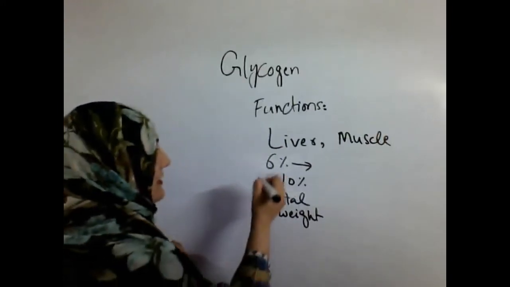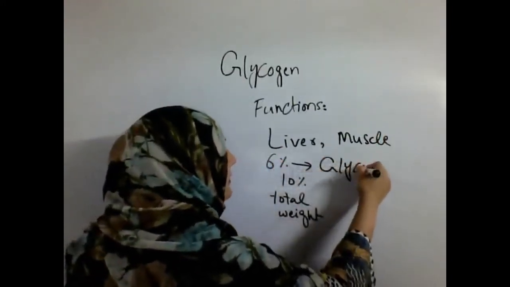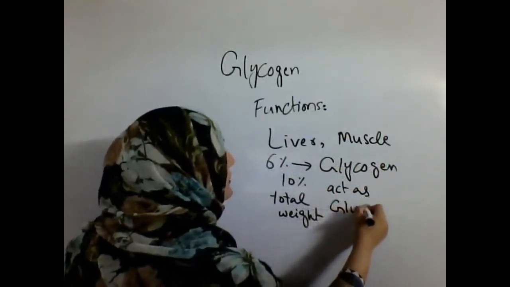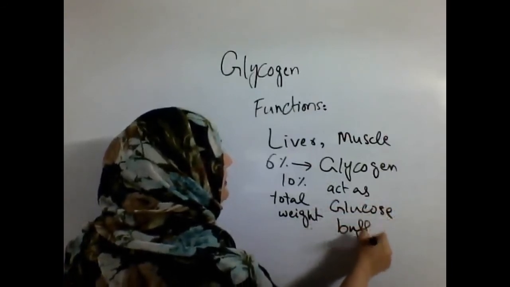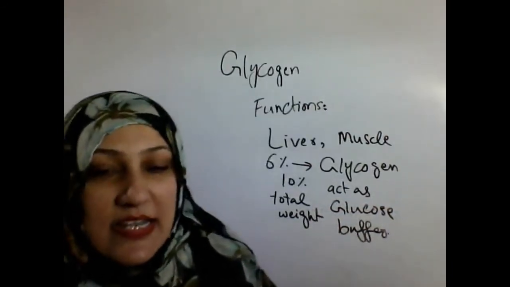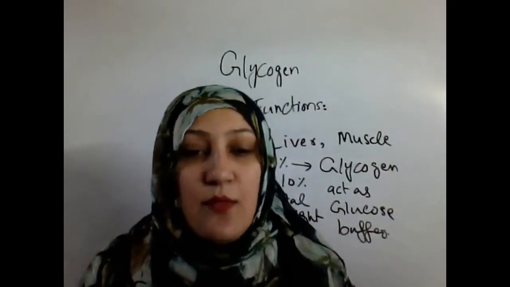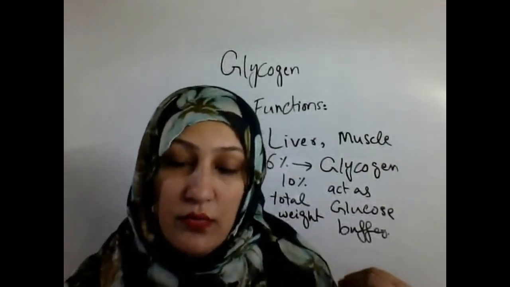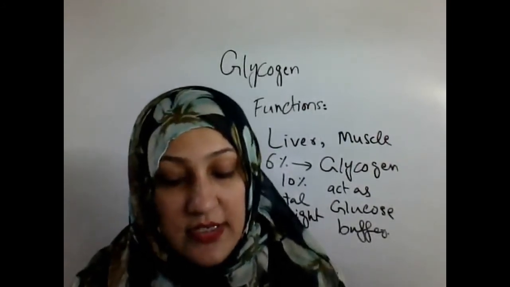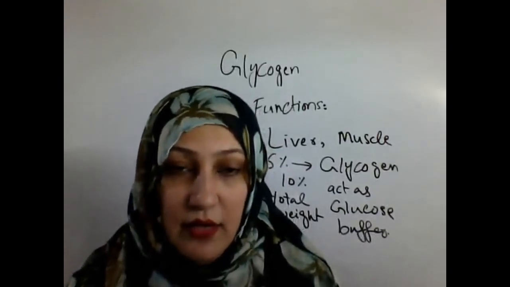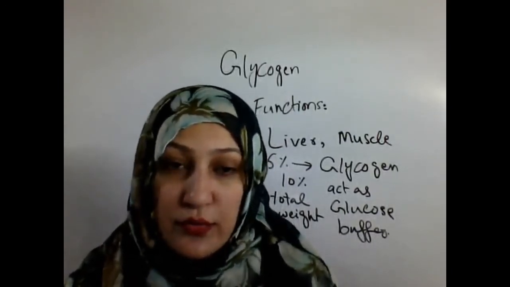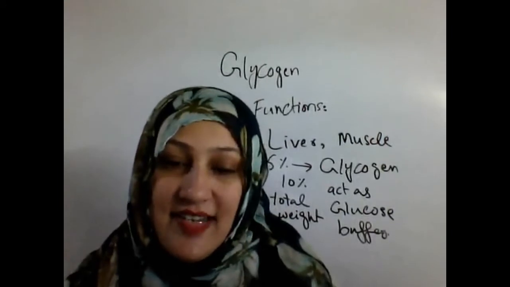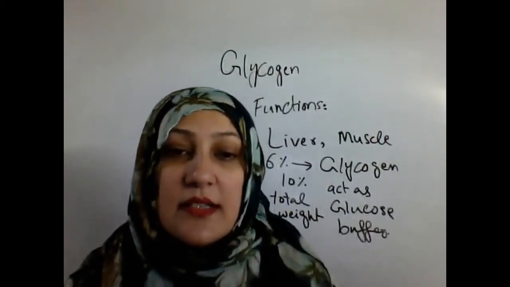So the main function of glycogen is that it acts as a glucose buffer of the body. When the body needs more glucose, stored glycogen is converted into glucose, and when the level of glucose is high, it is used to store the glucose in the form of glycogen. Glycogen breakdown in the liver is critical for supplying glucose to meet the body's energetic needs.